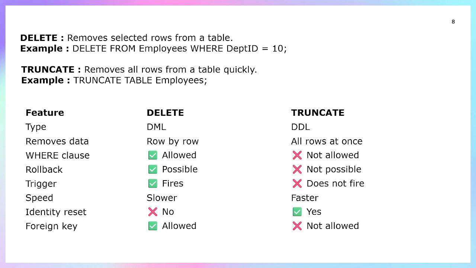Speed: delete is slow, whereas truncate works very fast. Identity reset: once you delete, the identity is not reset, but if you truncate all the records, then the identity starts again from the beginning. Foreign key: delete is allowed with foreign keys, whereas truncate is not allowed, right?